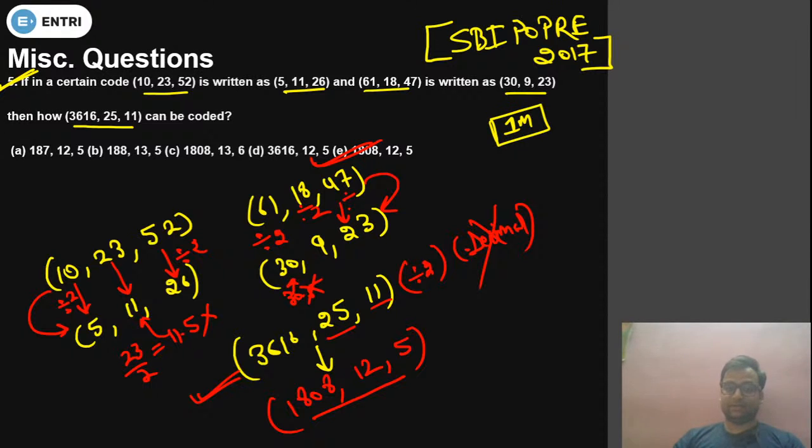Is it clear? This is the pattern. Divide by 2 and ignore the decimal. Now we are moving to next question.